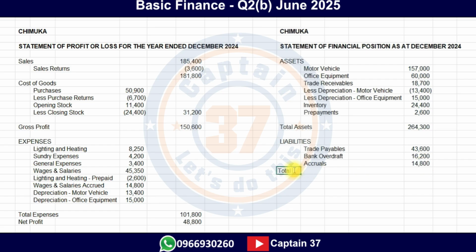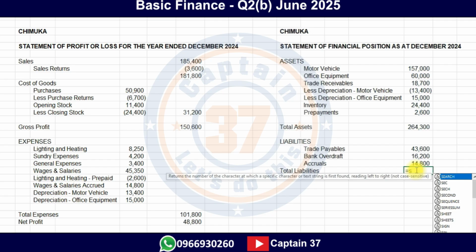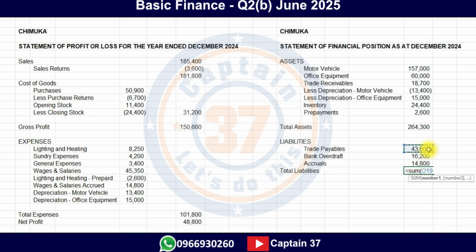This should give us our total liabilities. All right, what does this give us? We just simply add these ones together, and they give us this amount, 74,600. Now let's turn to equity.